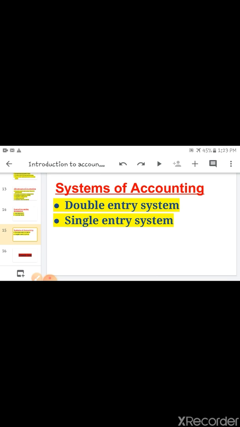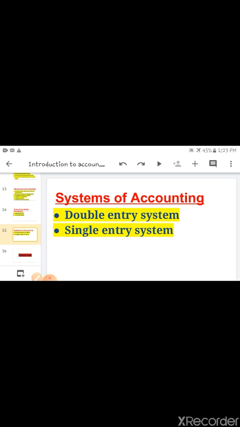And the single entry system. In this system, all transactions are not recorded, and it is also known as incomplete record. Okay children, so today we will cover only these topics. This chapter we will continue in the next part. In that part we will study the basic terms of accounting.